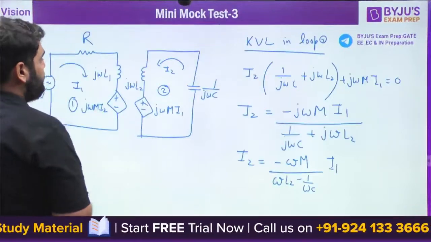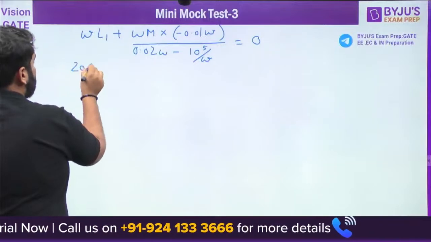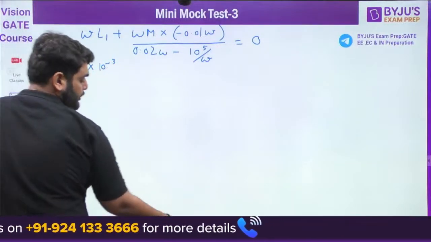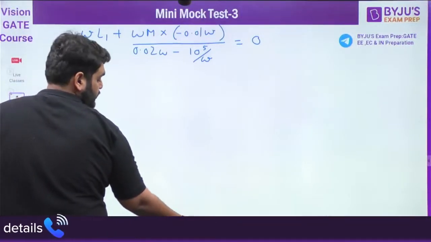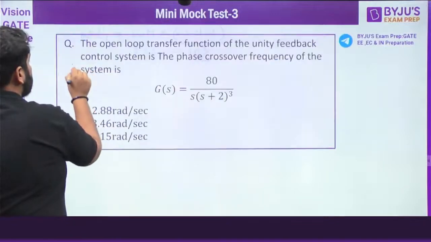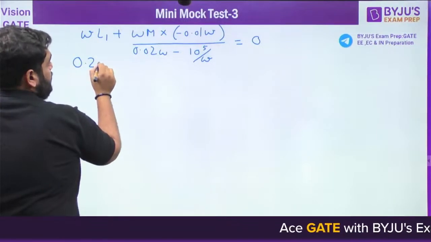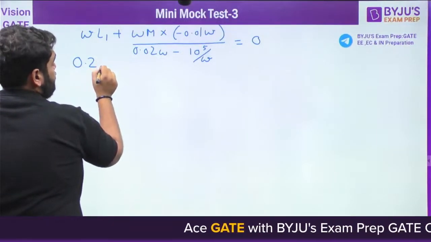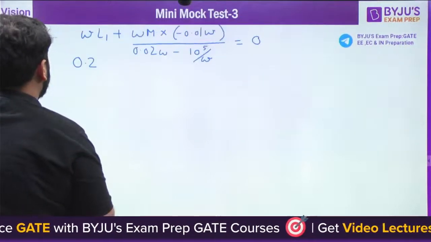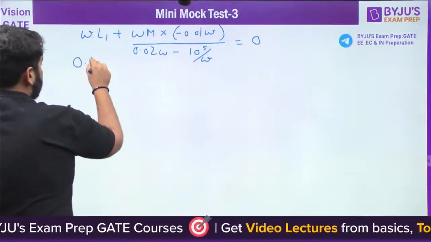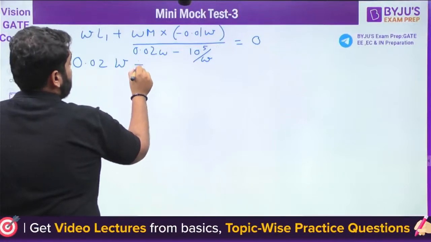What is omega L1? What is L1? L1 is 20 millihenry, or you can put directly 0.02. So it will be 0.02 omega plus, what is M here?